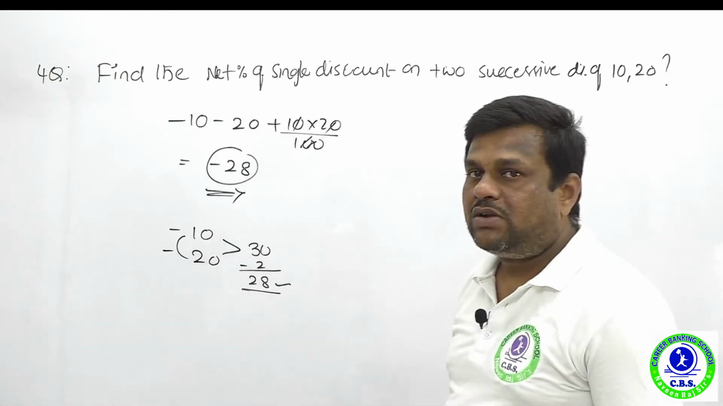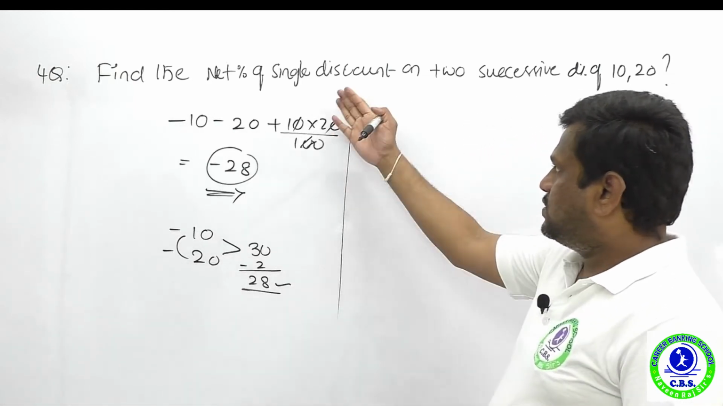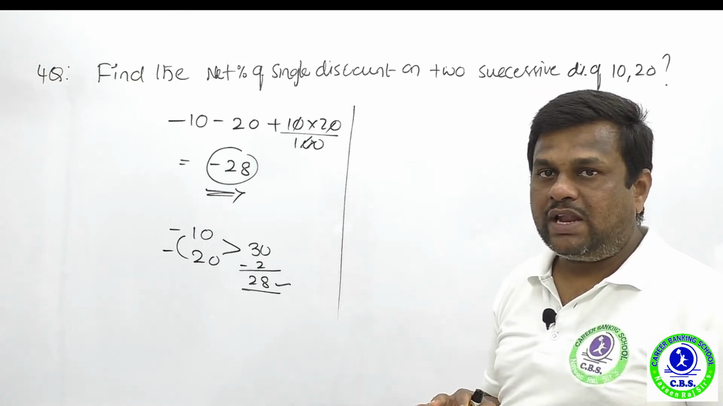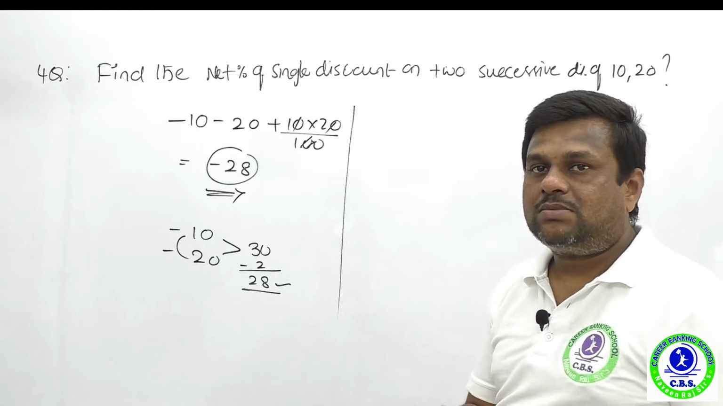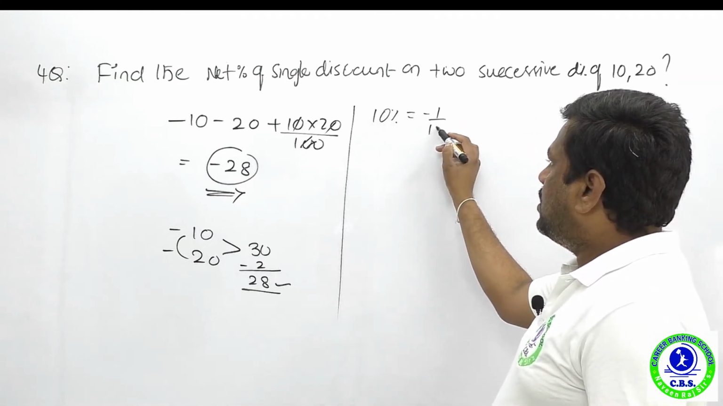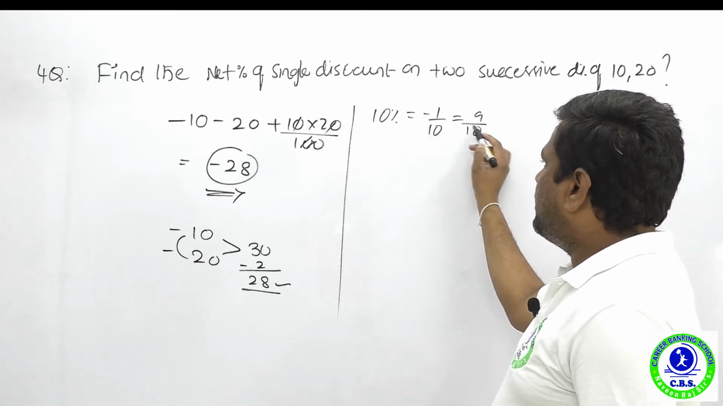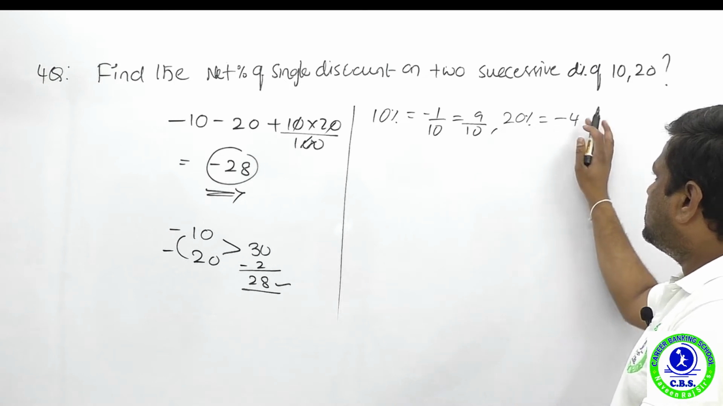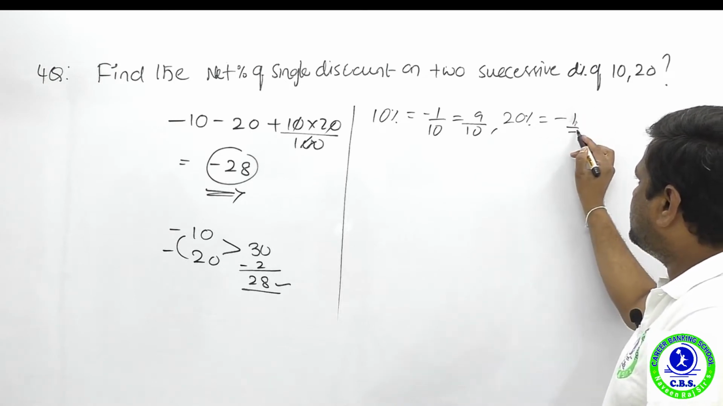If you want to do a question in a fraction concept, here the discount values are 0 based, so it is easy to do the calculation. If it is fraction based, it takes some time calculating. If you want to do it in fraction method, 10% discount means minus 1 upon 10, that is 9 upon 10, and 20% means minus 1 upon 5.